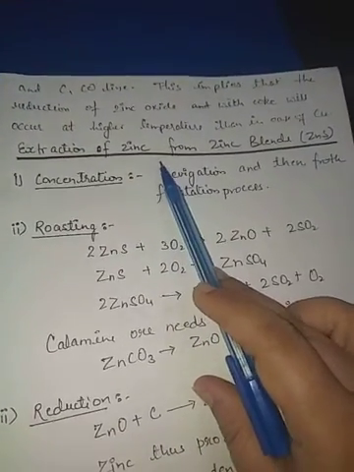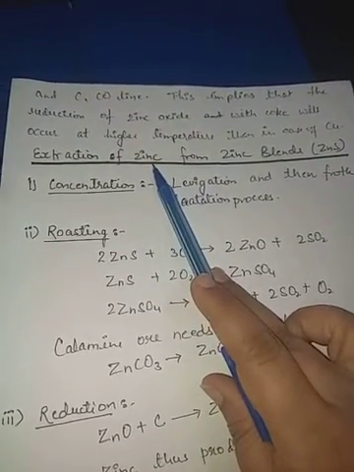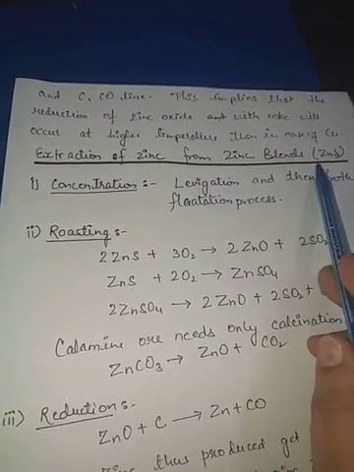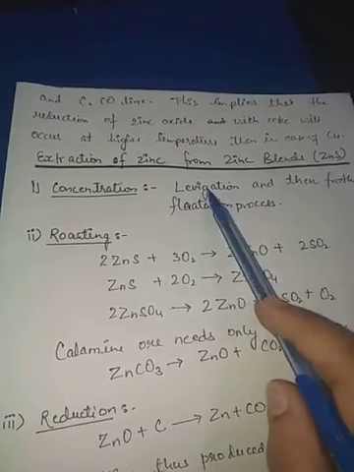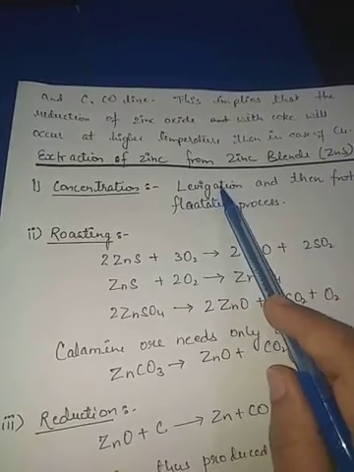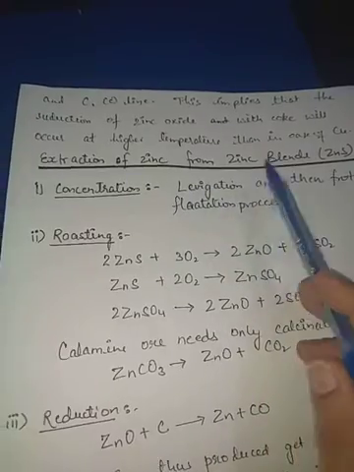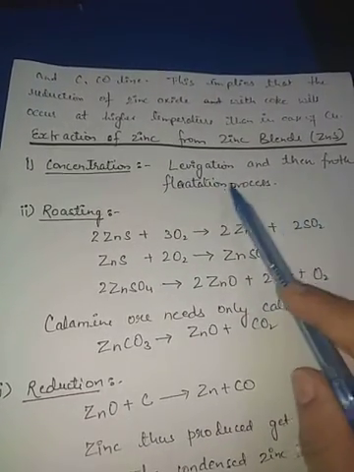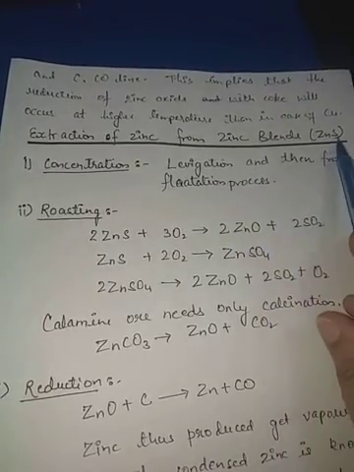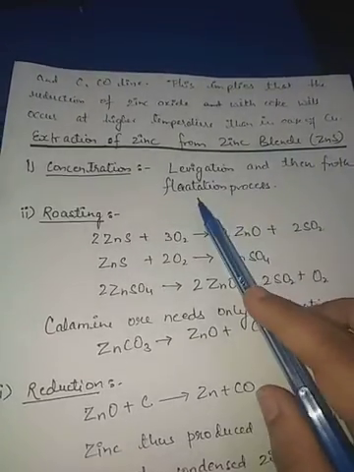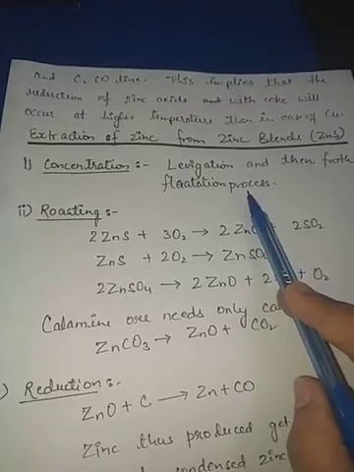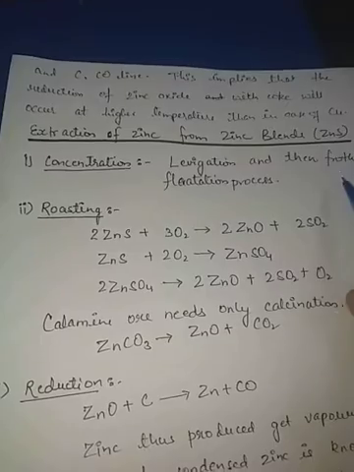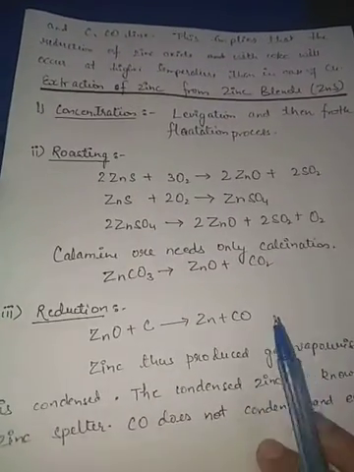So here, zinc we have to obtain from zinc blende. Zinc blende is ZnS, a sulfide ore. First we do the process of levigation. The heavier ore will settle down and the impurities are removed, and then after that the froth flotation process is done, because with a sulfide ore the froth flotation process is done. If any iron impurity is also present over here, then the magnetic separation process can also be followed.